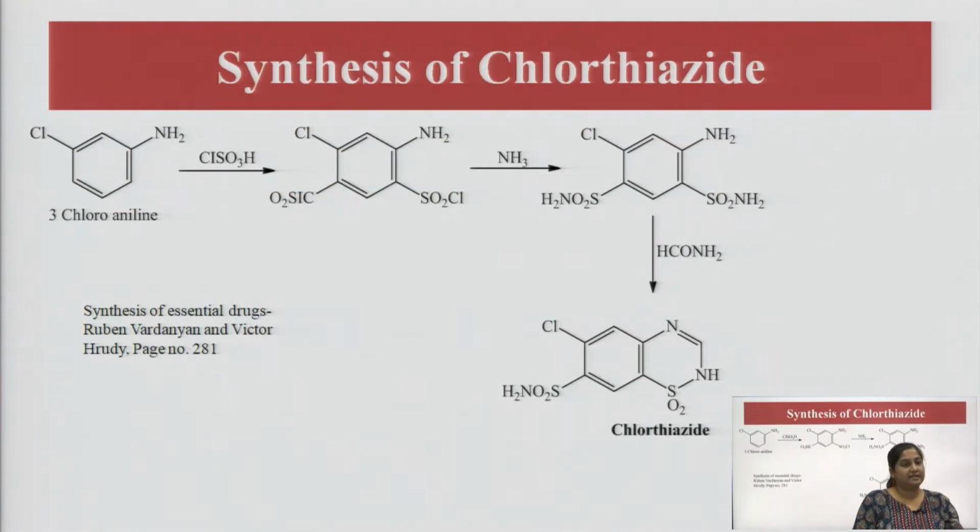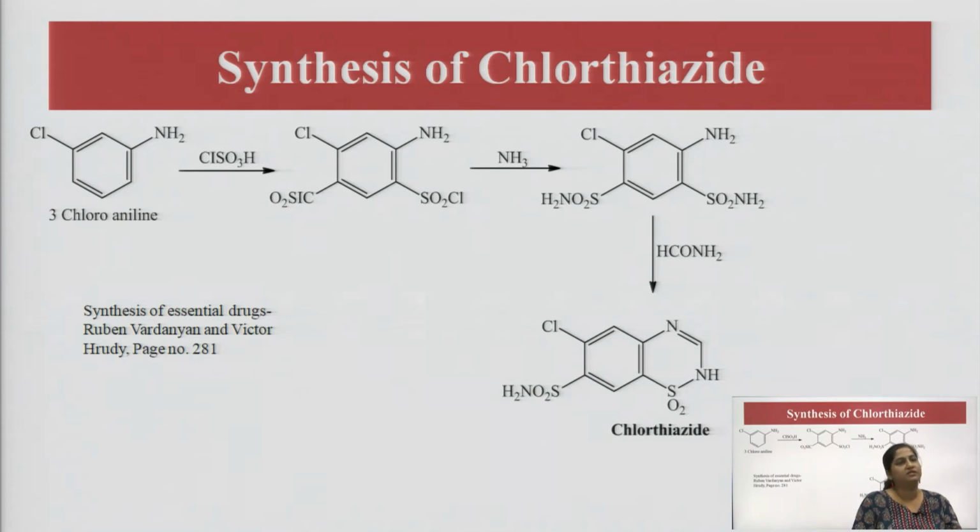So, here is the synthesis of chlorothiazide. It happens with 3-chloroaniline, and in the presence of a reagent it converts into a metabolite, and then in the presence of ammonia it again converts into an intermediate which ultimately reacts and forms chlorothiazide.